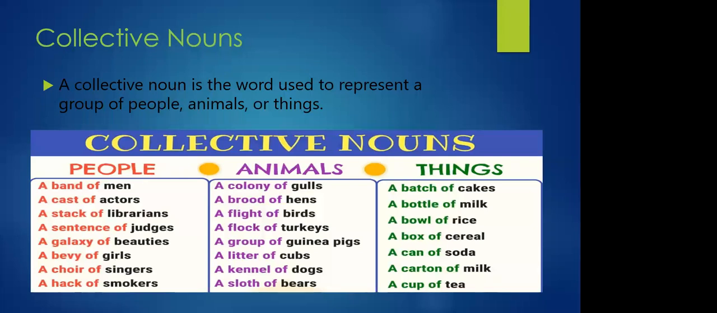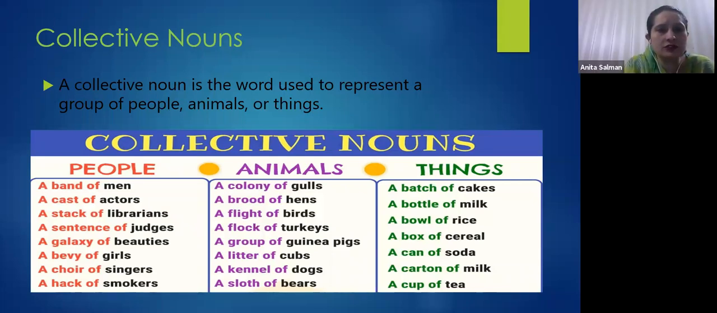Now, what are collective nouns? A collective noun is the word used to represent a group of people, animals, or things. You already know this; I'm just refreshing your knowledge again. Like if I say a team of cricketers, team is a singular word, but actually in the team there are 11 or 12 players. Similarly, class 10. When we say class 10, class is singular, but there could be 30, 40, or 20 students.